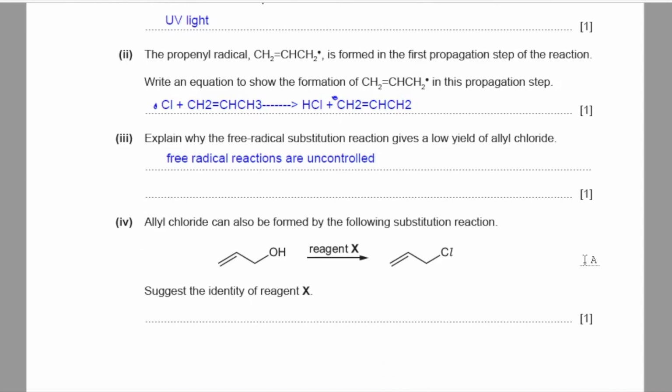Part 4. Allyl chloride can also be formed by the following substitution reactions. Suggest the identity of reagent X. So to convert alcohols to halogenoalkanes, PCl3 with heat, PCl5 or SOCl2 can be used. So you can write either of these three. I'll say PCl5 since that is the most common one.